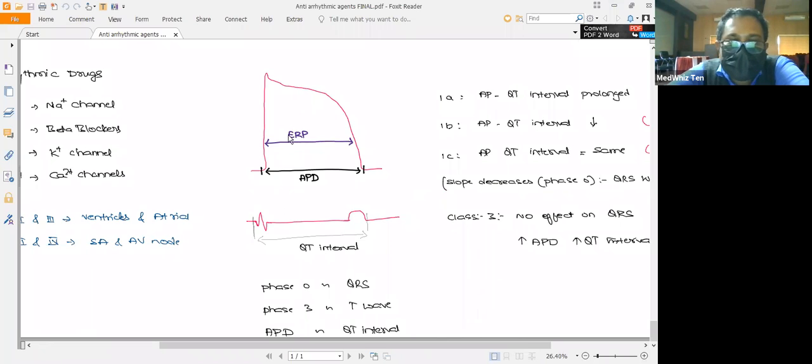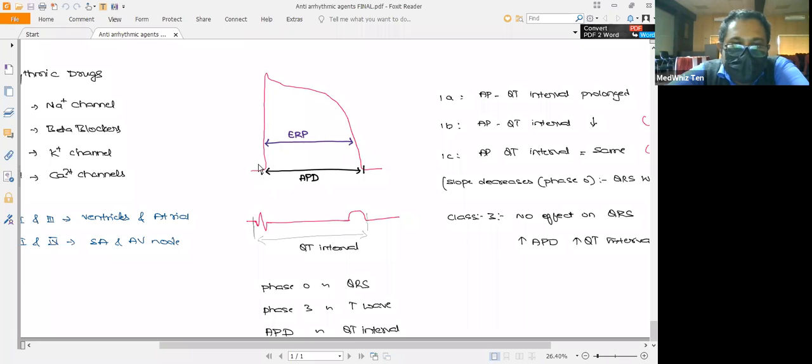Here you can see the graphic representation of the action potential, which is generated by one single myocyte, whereas the ECG is the recording that takes the signals from all of the ventricles. Here you can see that this is phase 0 and this is phase 3. Phase 0 is called depolarization, and phase 3 is called repolarization.